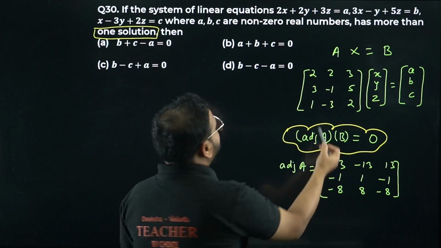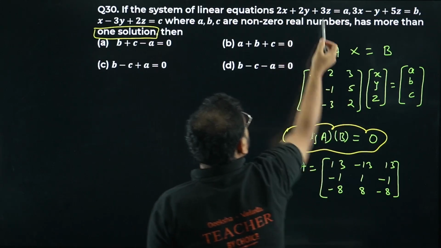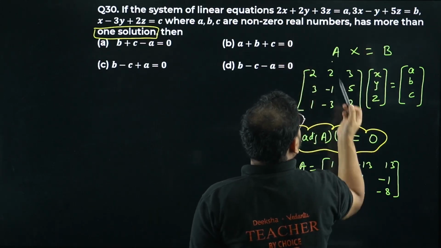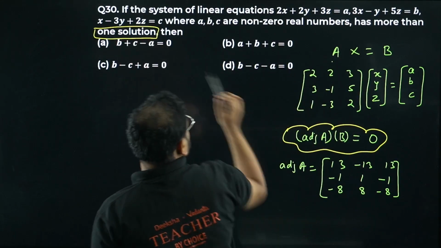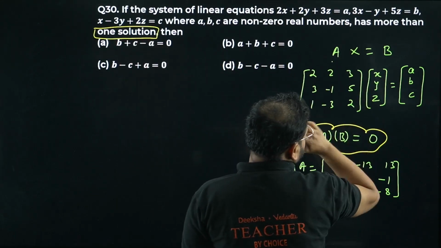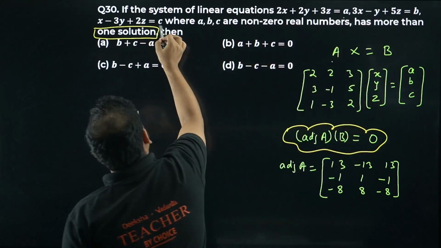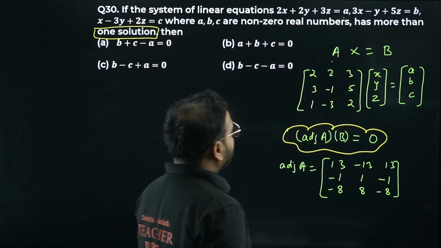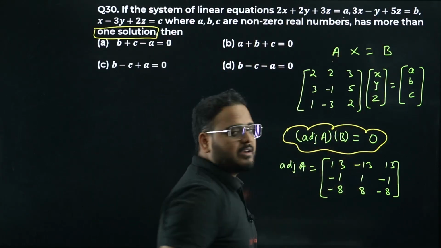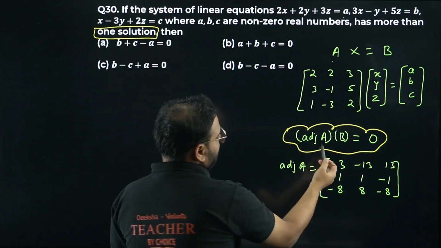So I've checked this matrix here. A is 2, 2, 3; 3, minus 1, 5; and I've taken here 1, minus 3 and 2. X, Y, Z is the variable matrix and A, B, C are the constants that we have. So the condition is that the adjoint of A times B has to be equal to 0. Adjoint of A I have already taken over here.